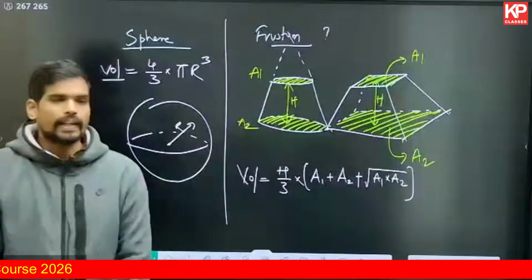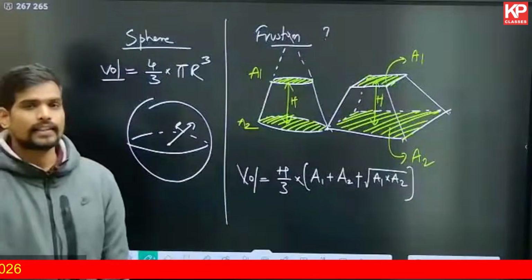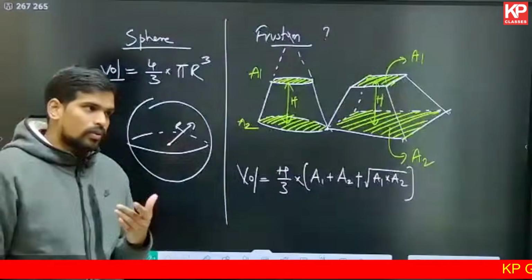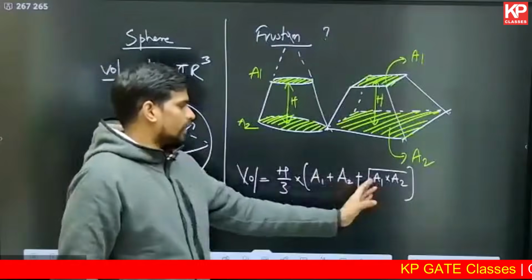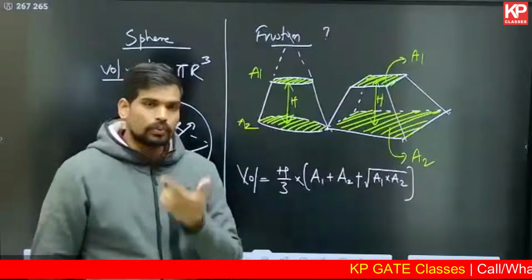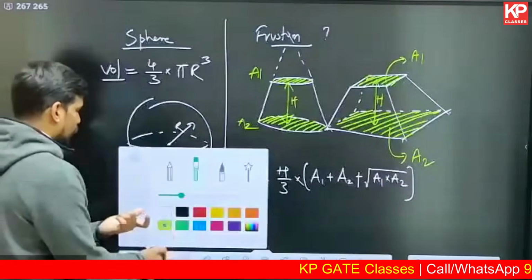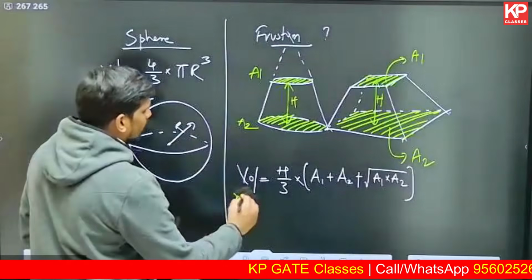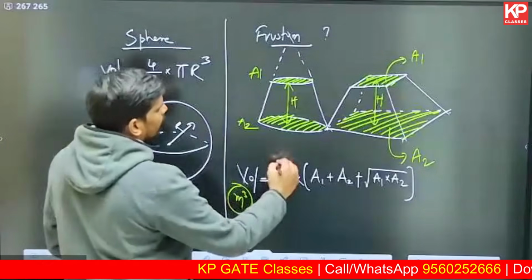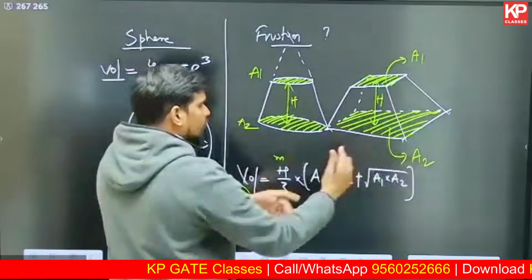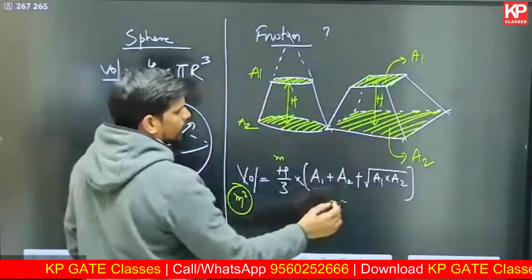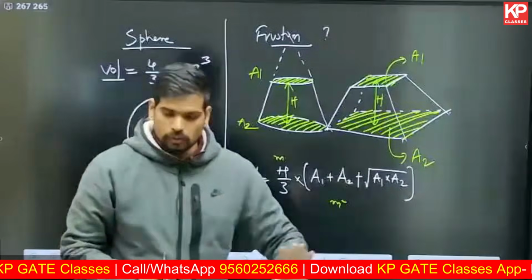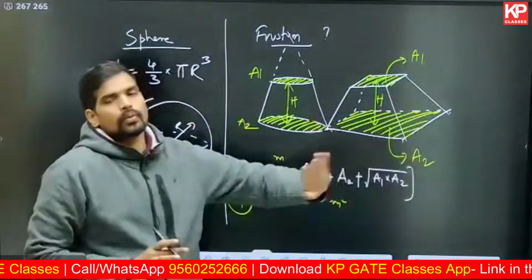Whenever you are applying a particular formula in the GATE examination, if you are confused, for example, whether it is square root of A1 into A2 or A1 plus A2, you can focus on the measurement units. Because we are talking about volume, your answer should be in cubic meter. Height is measured in meter, and whatever is in the brackets should be in square meter. So area is in square meter, and this also is in square meter. Square root of A1 into A2 only will give you a value in square meter.